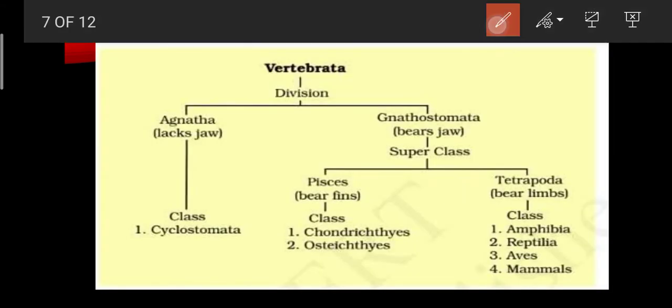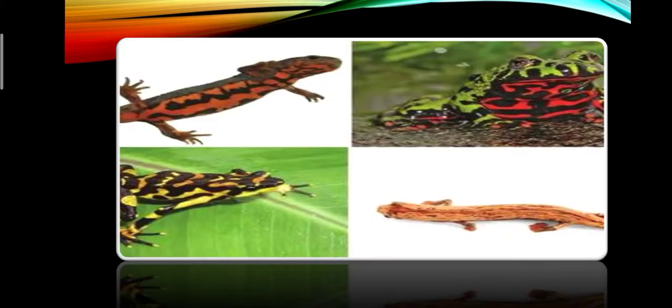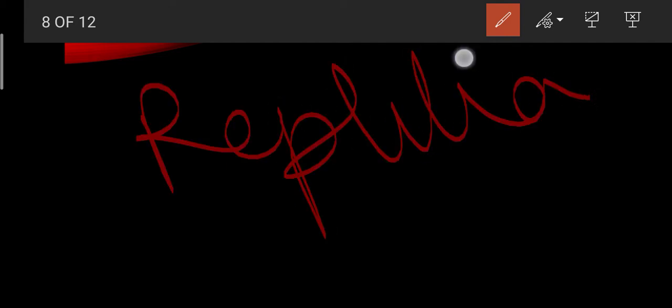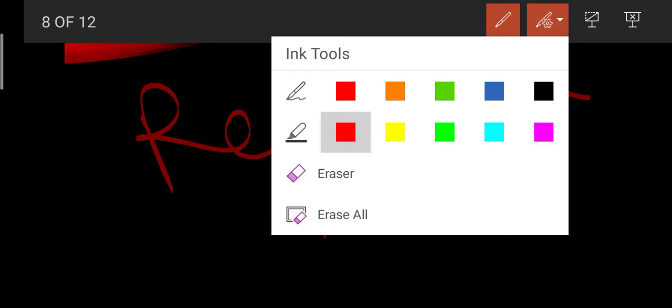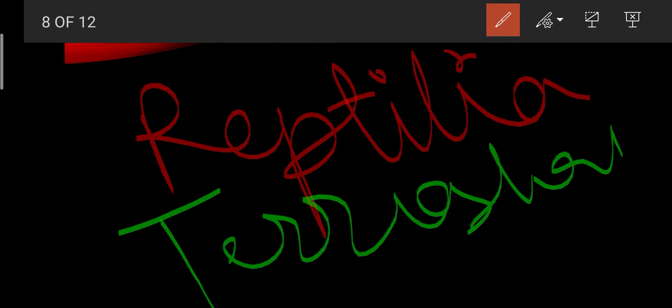And another class, the second class, is Reptilia. Now what is meant by reptile? So like Amphibia, after Amphibia reptiles have evolved, and the reptiles are completely terrestrial animals. So this class includes all the animals which are completely terrestrial in nature.